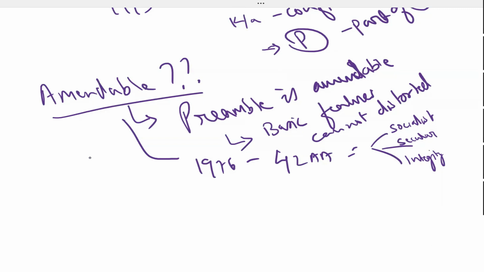There are certain sentences related to the preamble which are asked in our examinations, right? They will give you these quotes and ask who said this.